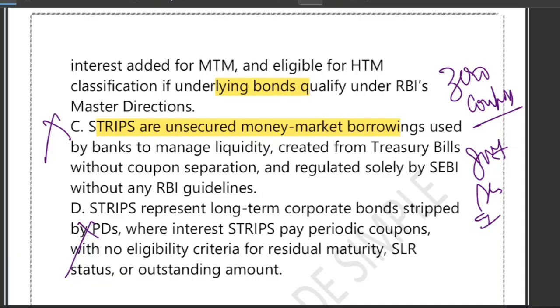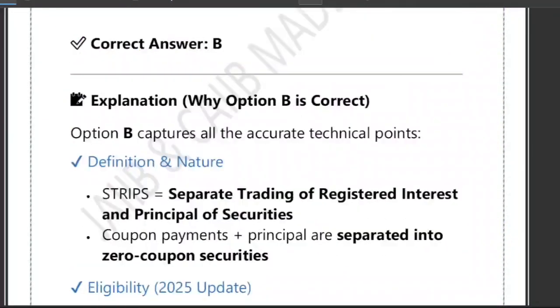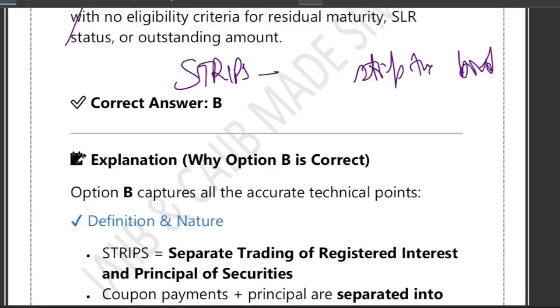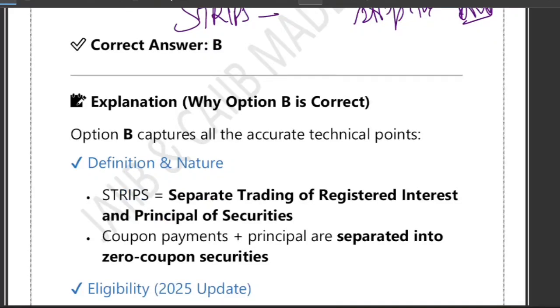So what is the correct answer? Strips. There is a trick to remember it. Whenever you hear the word strips, just think: strip the bond. What is the full form? Separate trading of registered interest and principal of security.